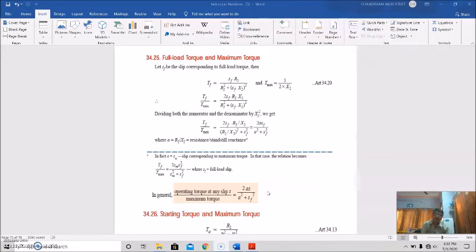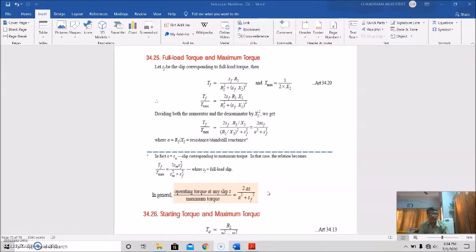So Tf by Tmax will be how much? 2 Sf R2 X2 by R2 square plus Sf square X2 square. Now if we divide both the numerator and denominator by X2 square, we will get Tf by Tmax equal to 2 Sf R2 by X2 divided by (R2 by X2)square plus Sf square. Let's say it is equal to 2a Sf by a square plus Sf square, if you put R2 by X2 equal to a, the rotor resistance per standstill reactance.